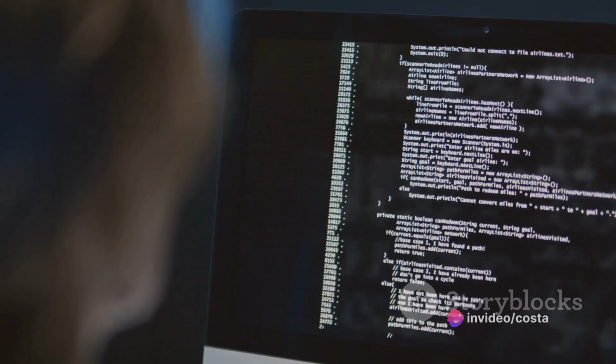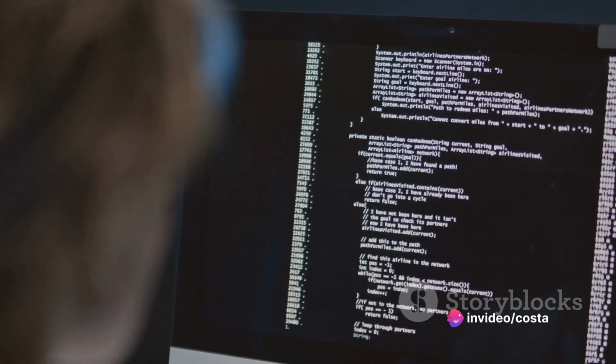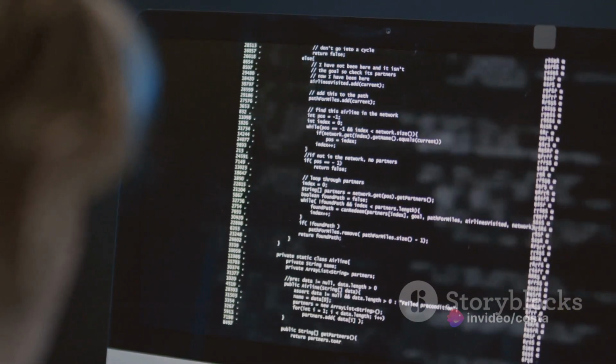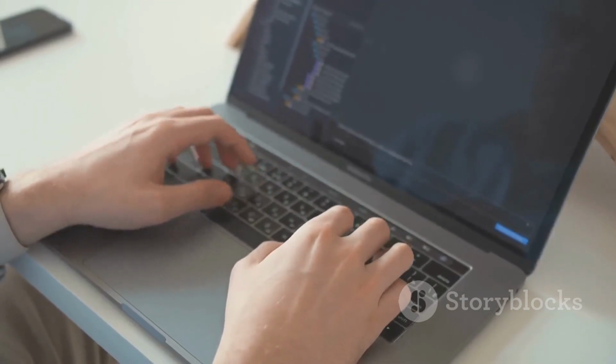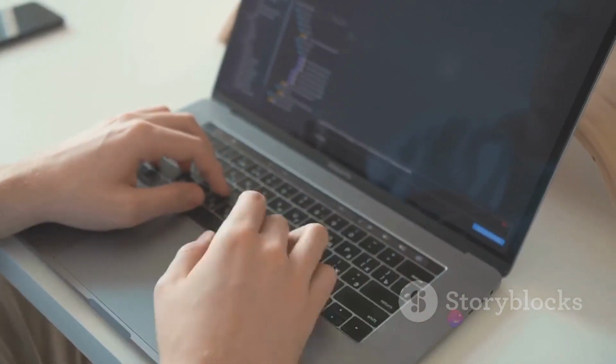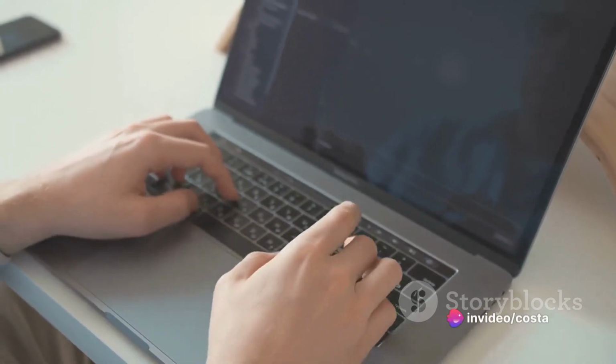After the program has been written, it's time for testing. The program is run to check if it works as intended. It's like tasting the dish you've cooked to see if it's good. If the program doesn't work as expected, it's back to the drawing board, or in this case, back to the code. Last but not least, we have debugging.